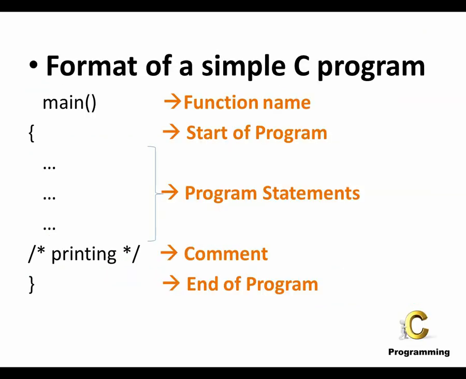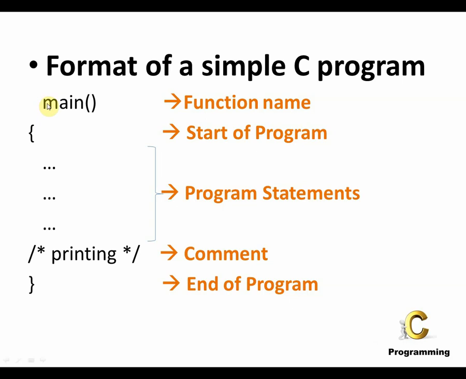Let's go on to the next slide. In this we will look into what is the format of a simple C program. As you see on the screen, this is the C program. These are the lines of code in a C program. It starts over here and it ends over here. So let's go line by line to see what each line of code means in a C program.